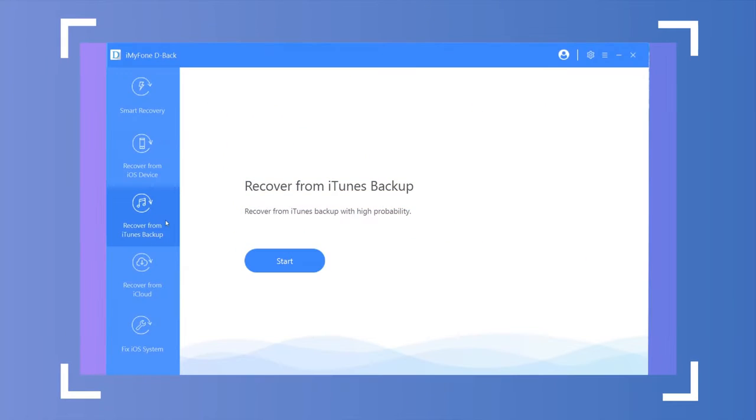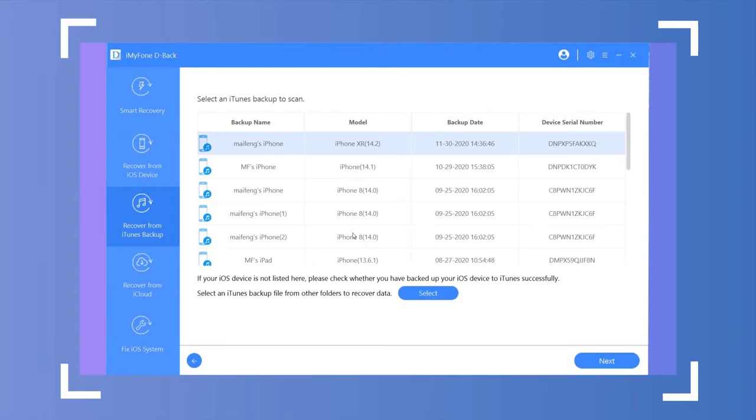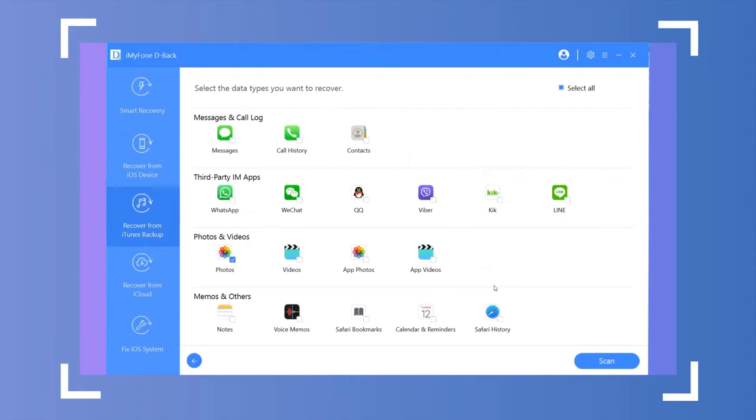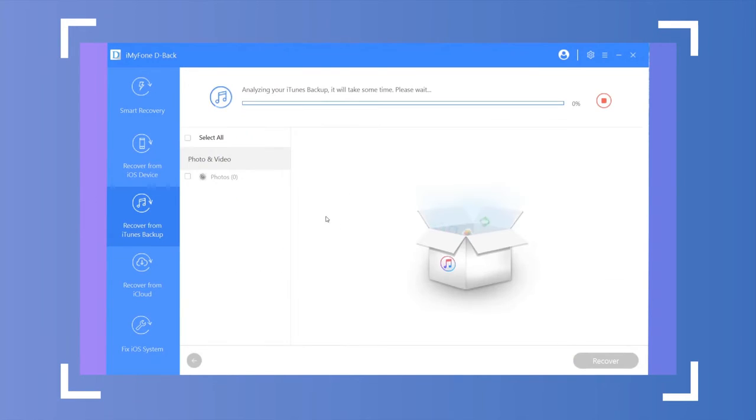Step 1. Install and launch DBack on your PC. Choose Recover from iTunes Backup. Step 2. Choose the exact iTunes backup from which you want to recover photos, and click Next. If you choose an encrypted iTunes backup, you will need to enter the password for the iTunes encryption. Step 3. Choose the file type you want to recover. We chose photos here. DBack will start to scan.